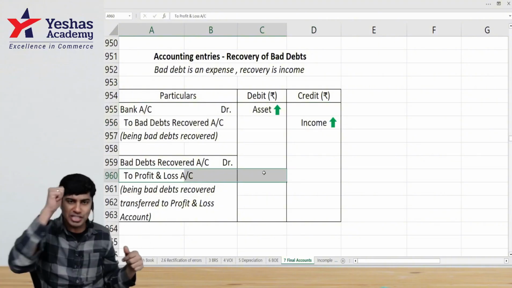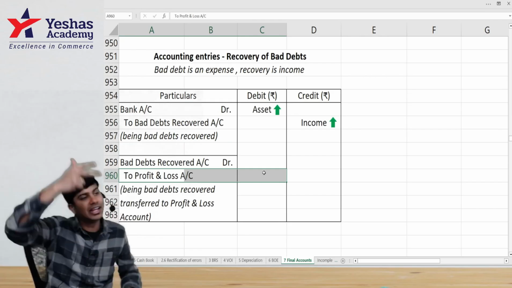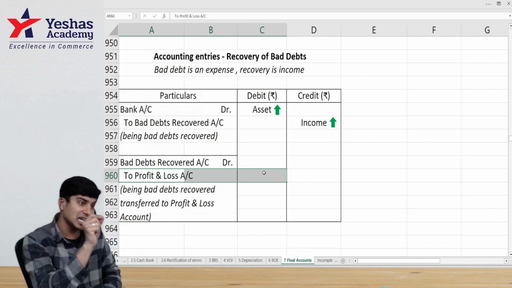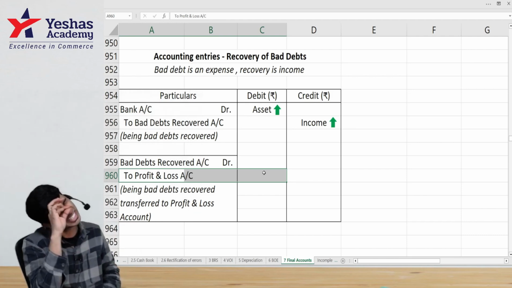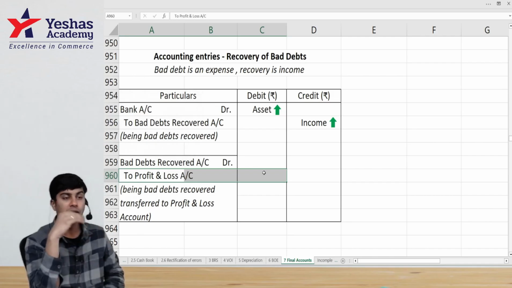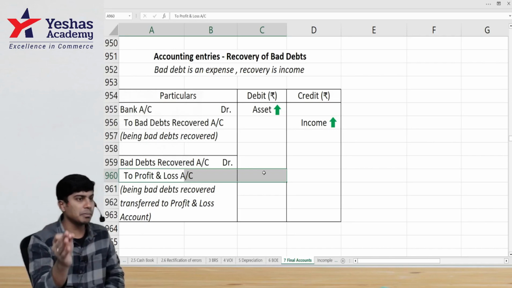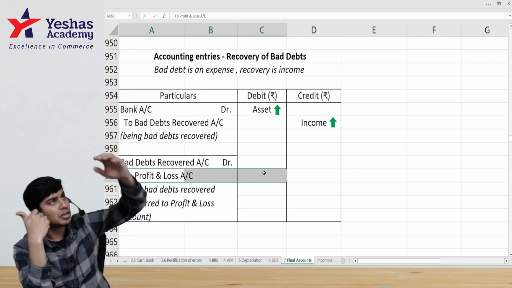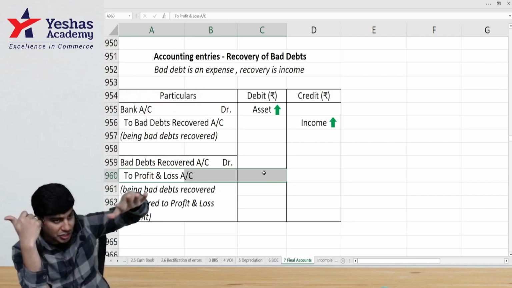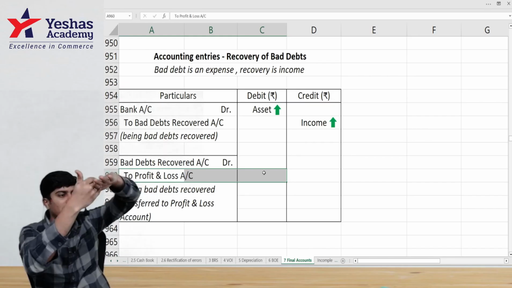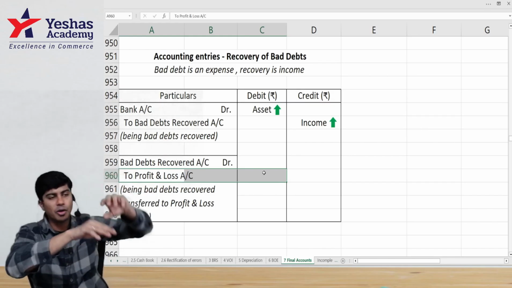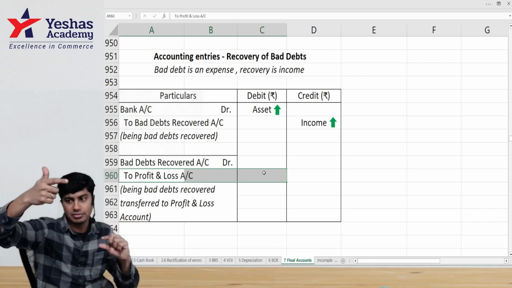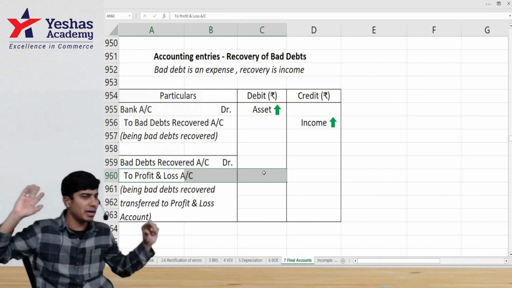This is the treatment of sundry debtors, bad debts, provision for bad debts, and bad debts recovered. If the question mentions provision for discount, that is treated exactly like provision for bad debts. But the order is first debtors, actual bad debts, provision for bad debts. After provision for bad debts, create provision for discount. Provision for discount as a percentage is computed on debtors after deducting bad debts and provision for bad debts.